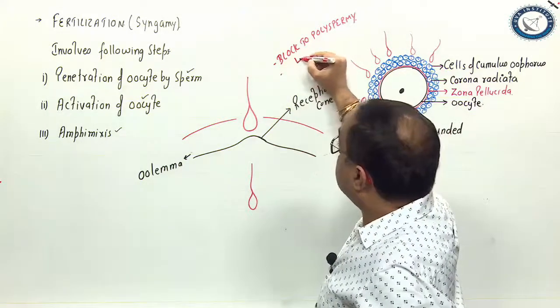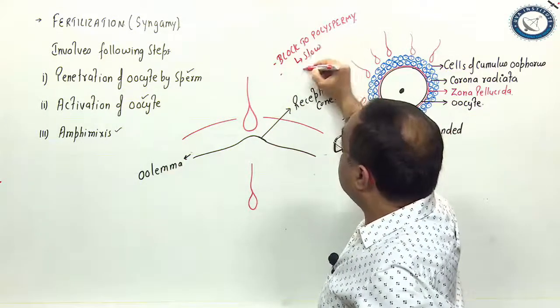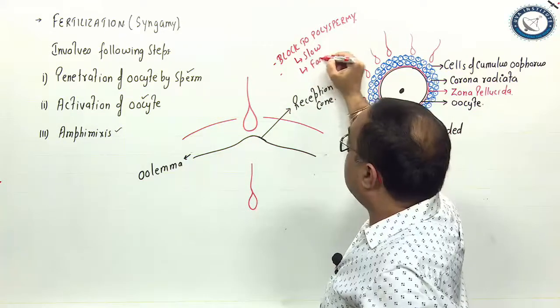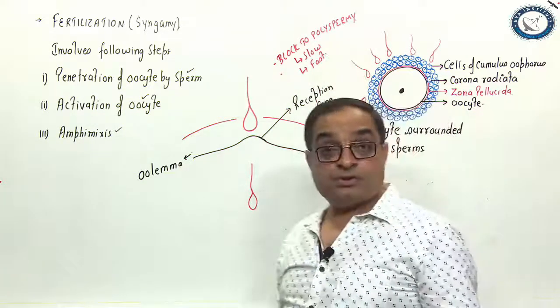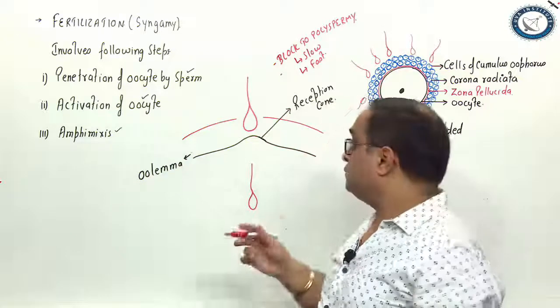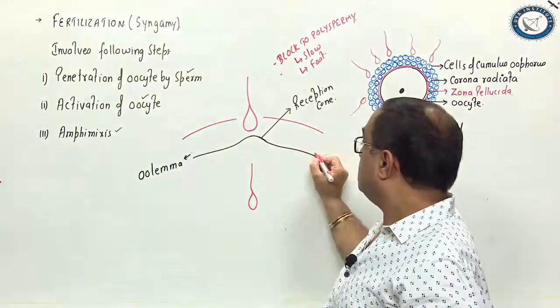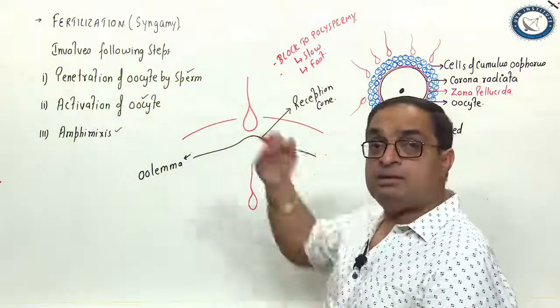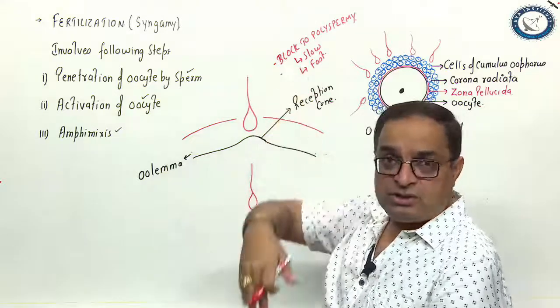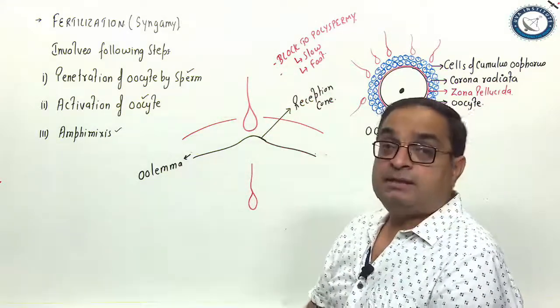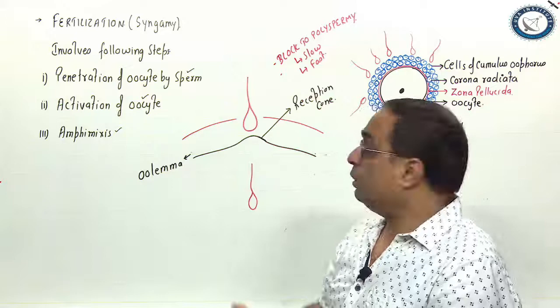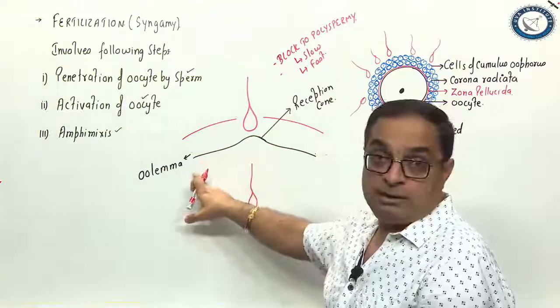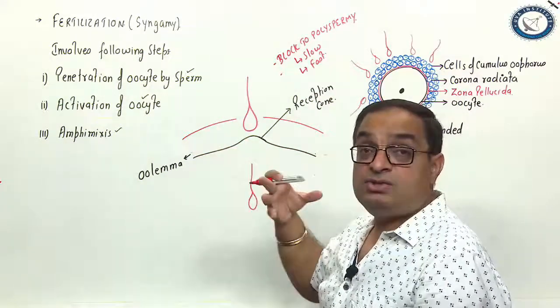It involves a slow block to polyspermy and a fast block to polyspermy. The fast block to polyspermy is due to a change in membrane potential of the oolemma. The moment a sperm establishes a connection and enters into the oocyte, there occurs a change in the polarity of the plasma membrane of the oocyte, that is the oolemma.